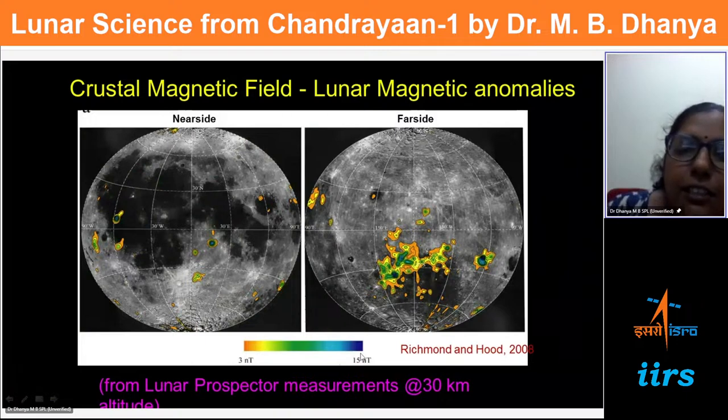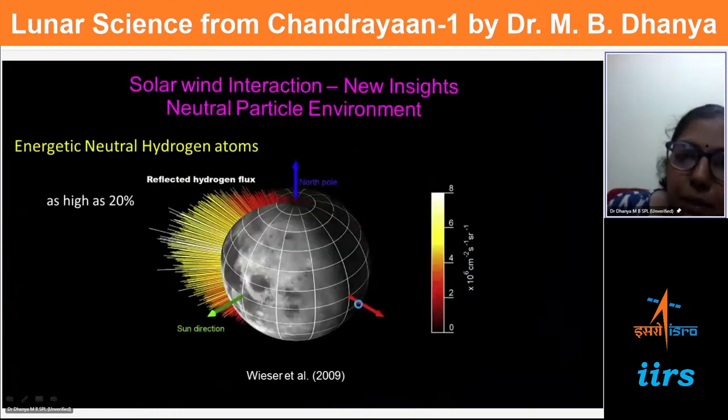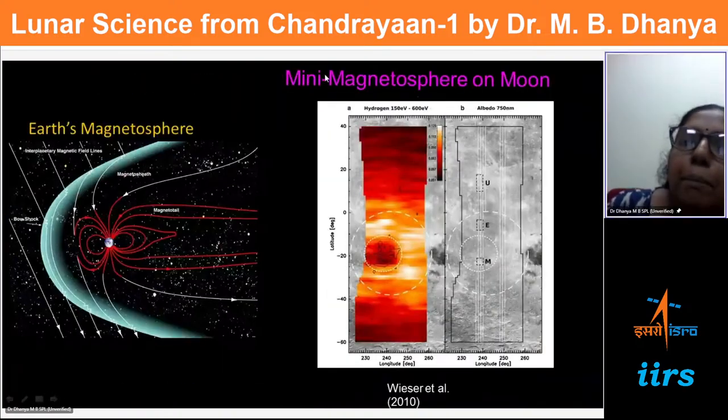The magnitude is something like a few nanotesla compared to thousands of nanotesla on the Earth. This was something people have been debating about, but Chandrayaan gave direct evidence that this is possible. This is called a mini magnetosphere. A small scale magnetic field on the Moon can form an umbrella-like structure similar to that of Earth.